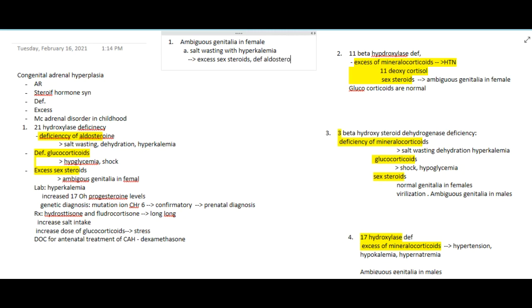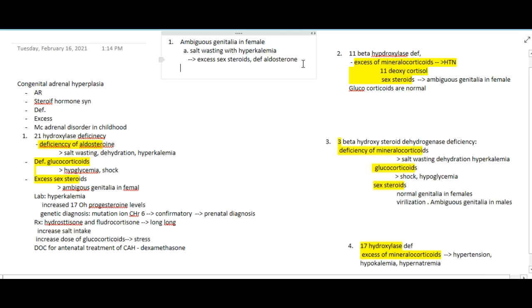Excess sex steroids with deficiency of aldosterone is 21 hydroxylase deficiency.